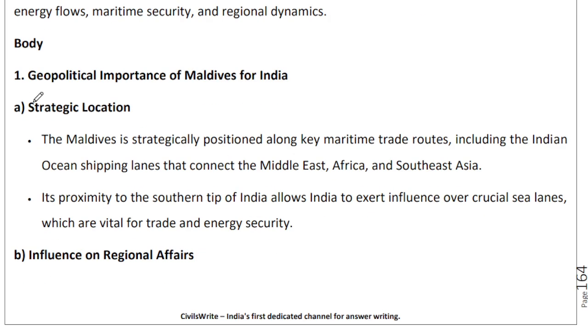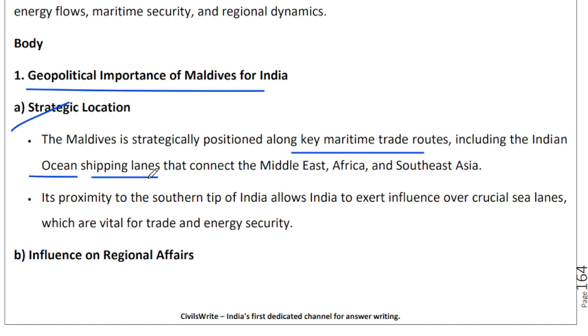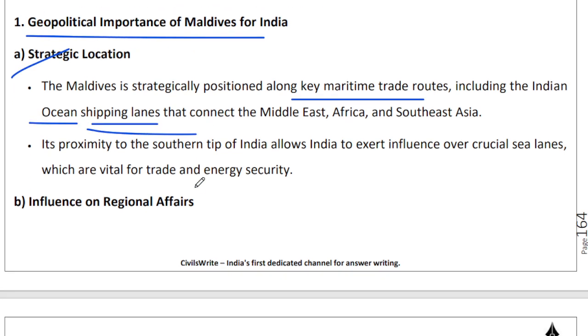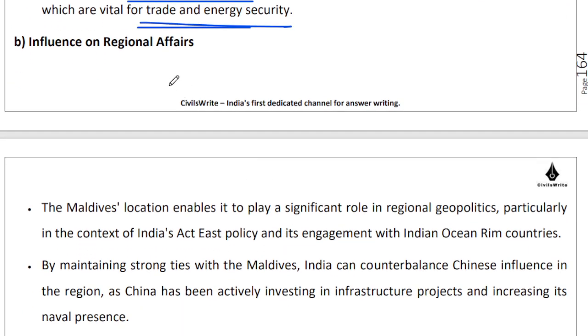So, what is the geopolitical importance of Maldives for India's strategic location? Right, it is situated along key maritime trade routes in the Indian Ocean. A lot of shipping lanes are passing from that particular area. It is very close to the southern tip of India. So yes, definitely, whether it is the sea lanes or whether it is trade and energy security for not only us but for the larger region, Maldives can play an important role on regional affairs.